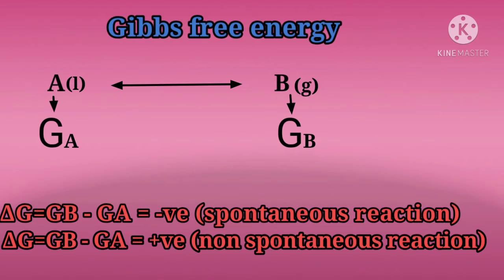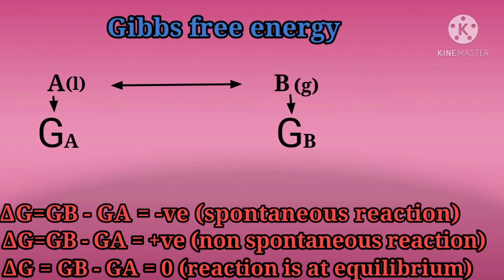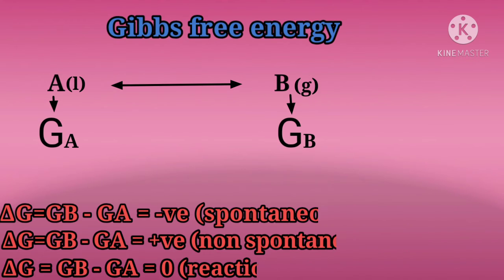First, we will talk about the Gibbs free energy of water. At liquid state, water will have Gibbs free energy as Ga and at vapor phase as Gv. On subtracting Gv minus Ga, we get the difference delta G that states what type of reaction it is. When delta G is negative, it states that it's a spontaneous reaction, and when we have positive delta G, it's a non-spontaneous reaction. And when we get Ga minus Gb, that is delta G, as 0, it states that the reaction is in